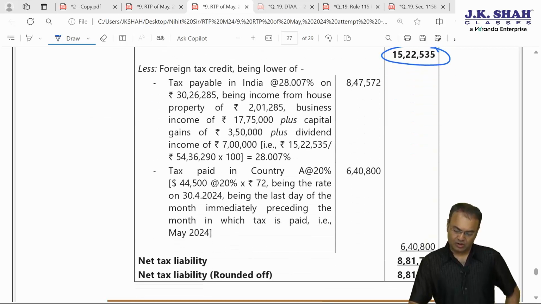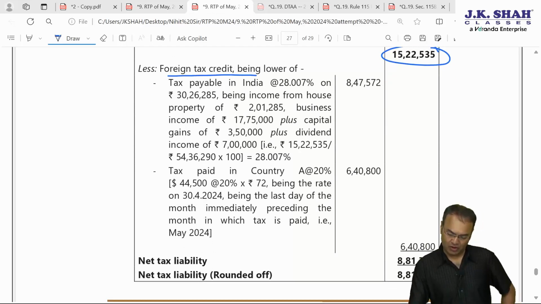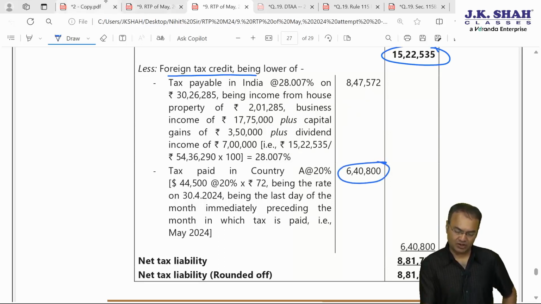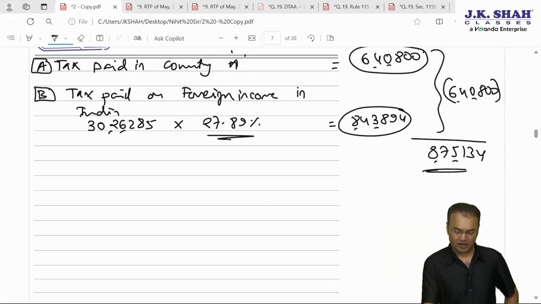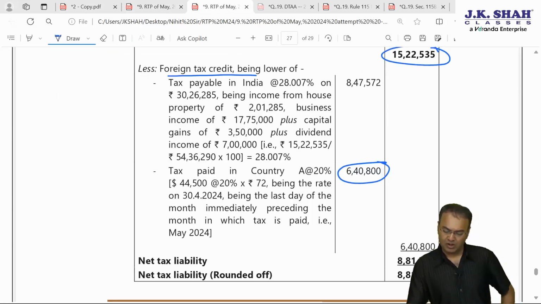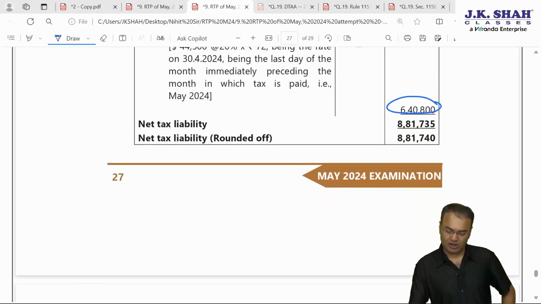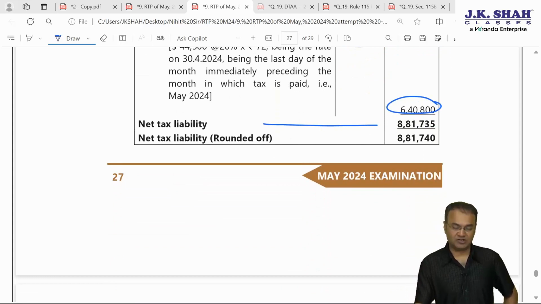Okay. Then foreign tax credit being lower of this 845 8 and 640 800, 847 572. They are getting 847 because of rounding error. That is okay, no problem. 640 800 will be allowed as a credit. Net tax liability 881 735.